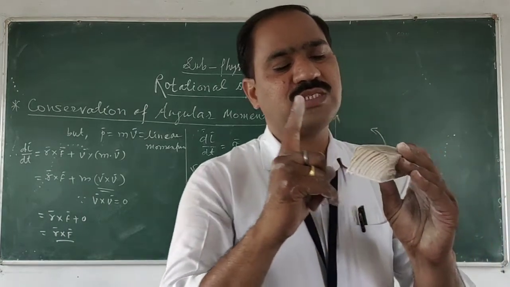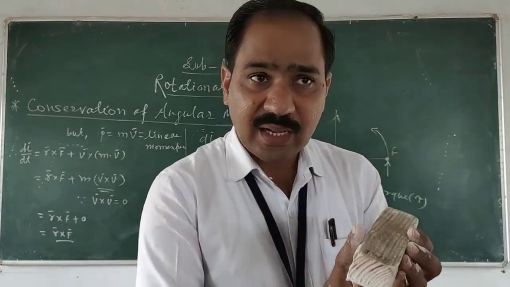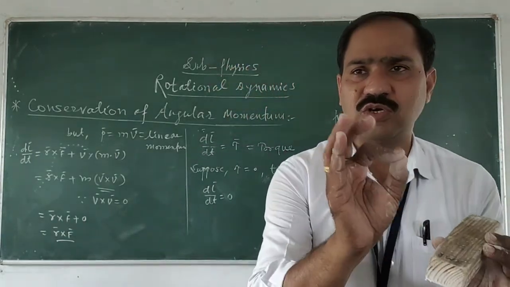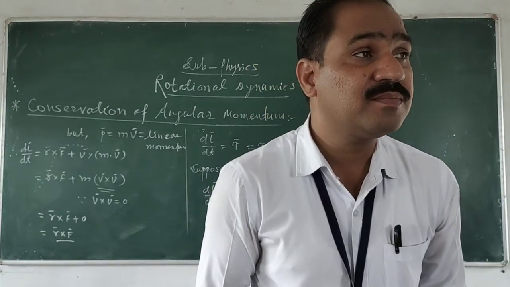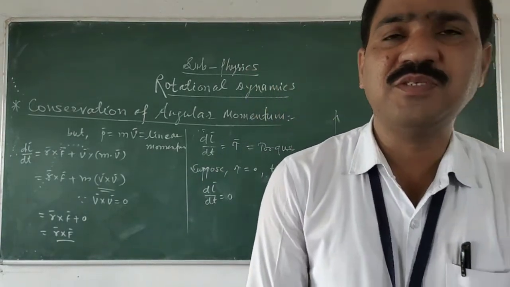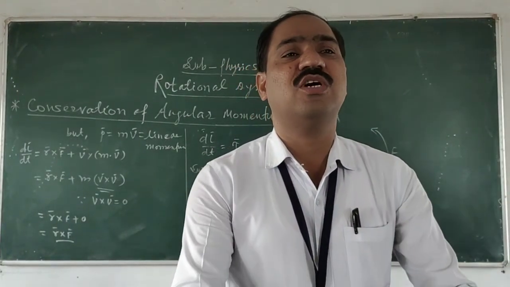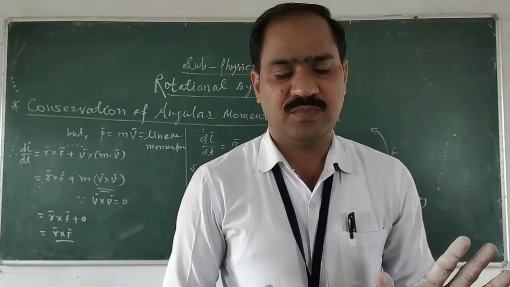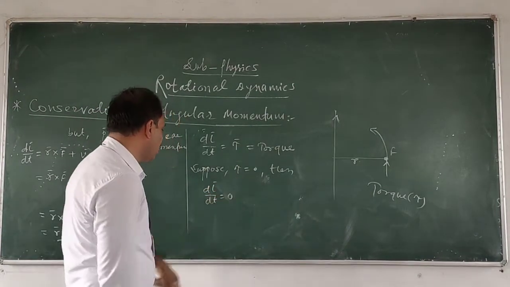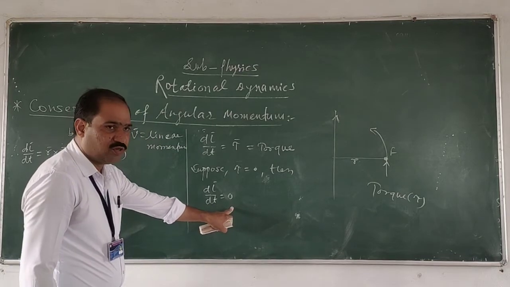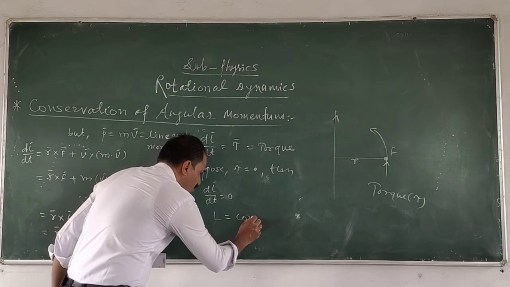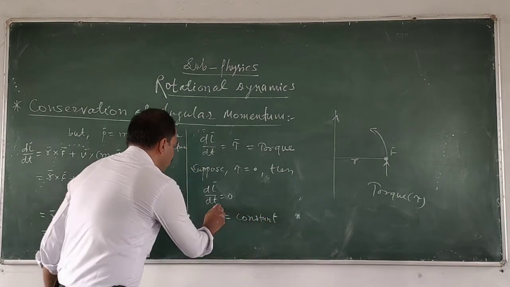If now this force, that is the r cross F here, vanishes, means I want to make this torque equal to 0, then body, what will happen? Body will not rotate. Though the body will not rotate, means body will stay at its original position or situation. Therefore here, if the external torque acting on the body is equal to 0, then what will happen? dL upon dt is equal to 0. This is the derivative of the angular momentum. Therefore here L is equal to क्या होगा? constant होगा. क्या होगा? Constant.